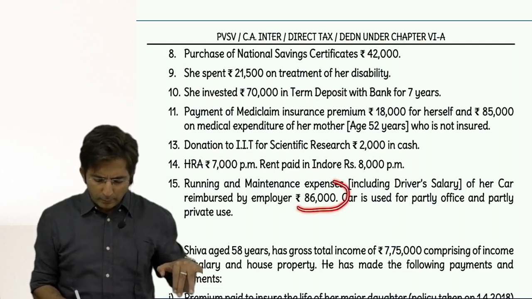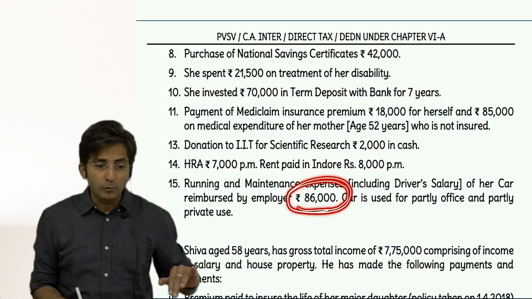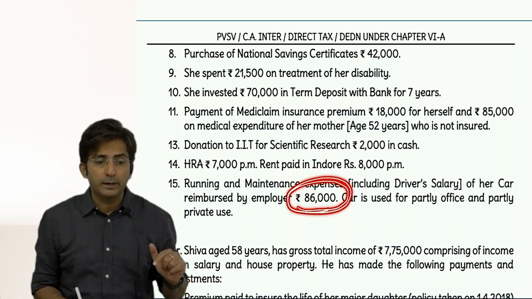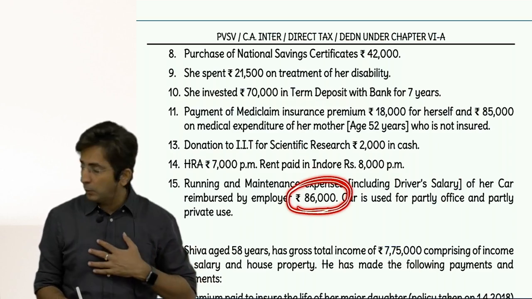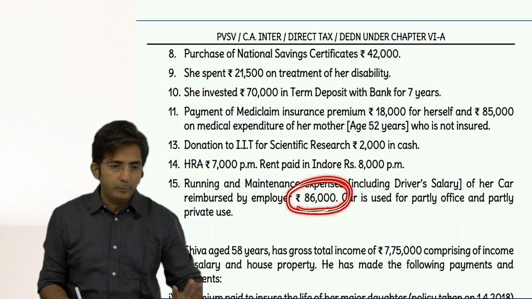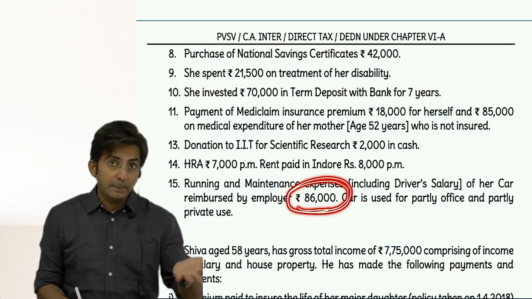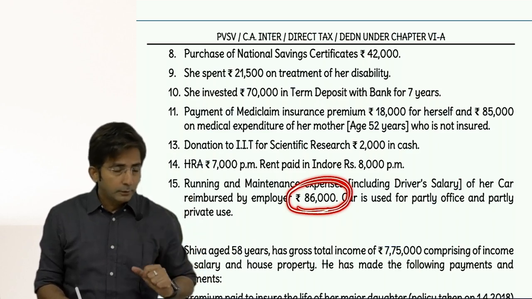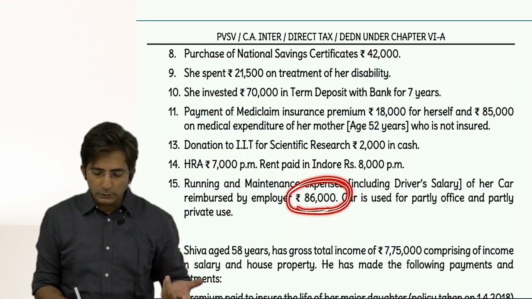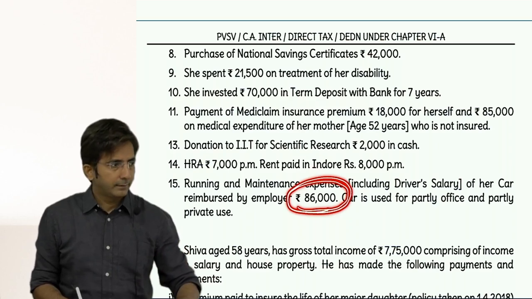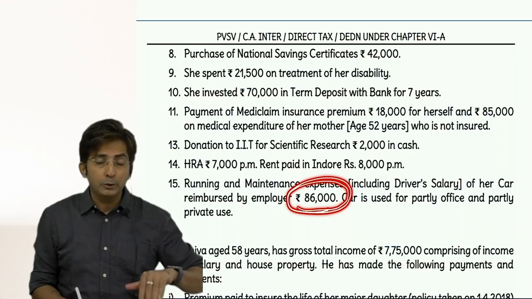Total amount received from employer is 86,000, minus fixed amount of 1,800 or 2,400. 1,800, because the engine capacity is not given, so we assume up to 1,600 cc, which is 1,800 per month. Plus the driver amount will also be included because the employer has given money for the driver also. So 1,800 plus 900 is 2,700. This you will minus, 2,700 per month into 12.